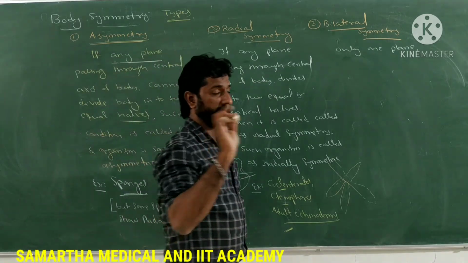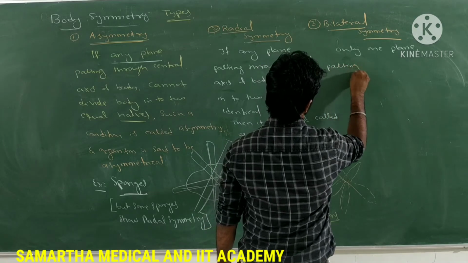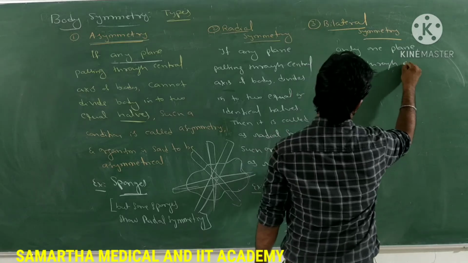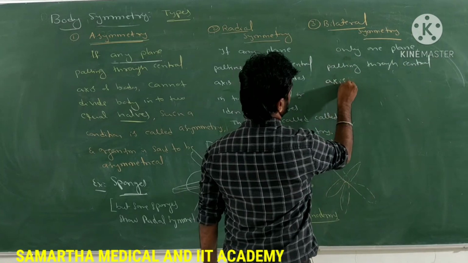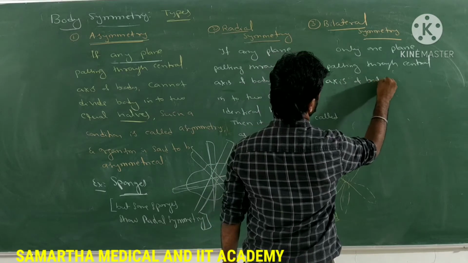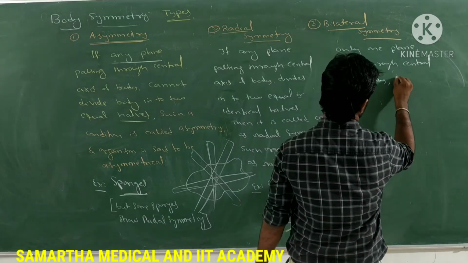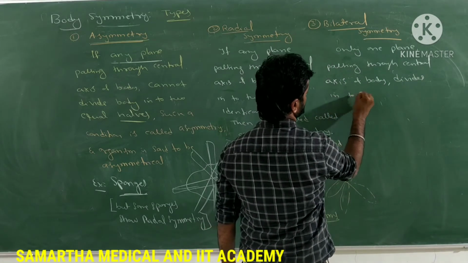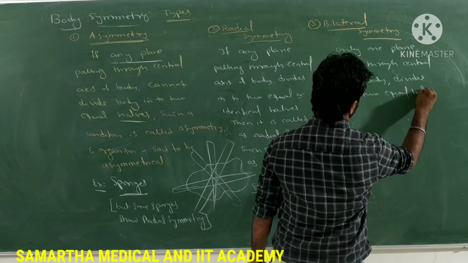Only one plane passing through the central axis of the body divides it into two equal halves.